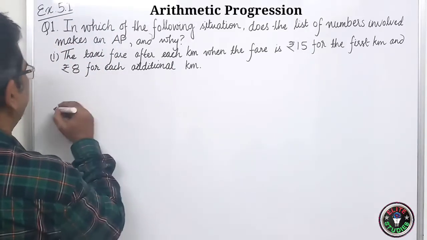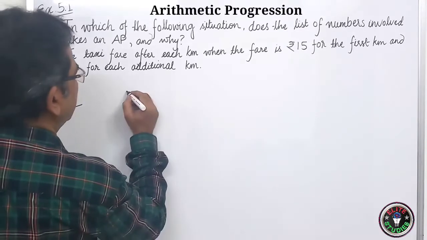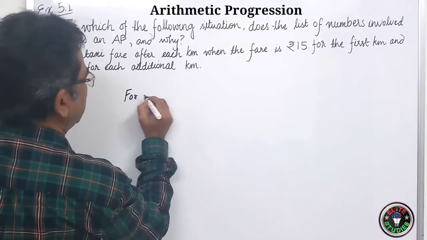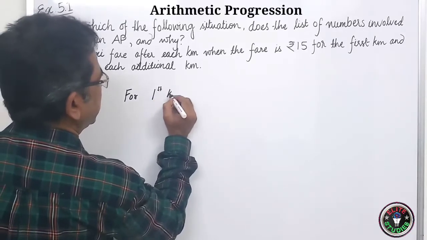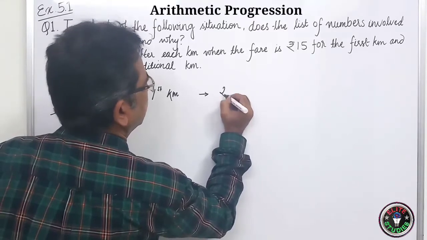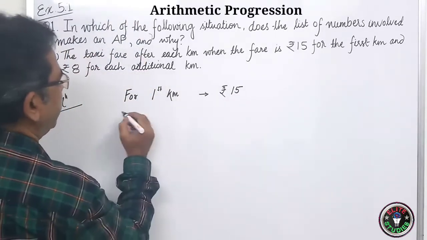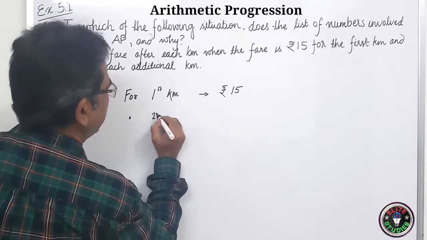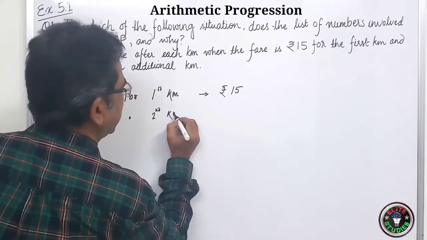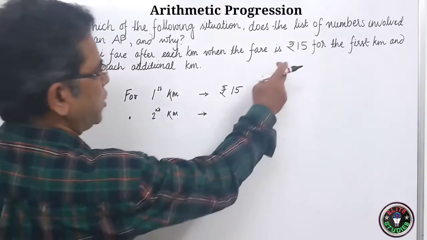Now for the first kilometer, the amount is 15 rupees. Then for the second kilometer, how much do you have to pay?